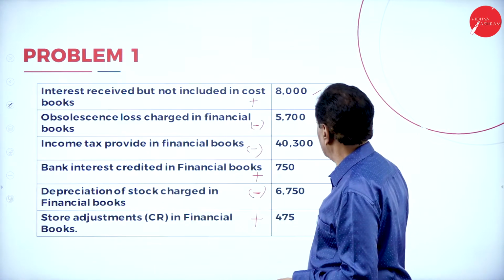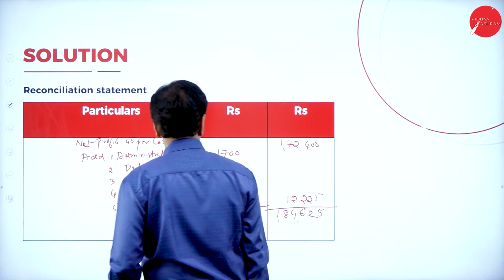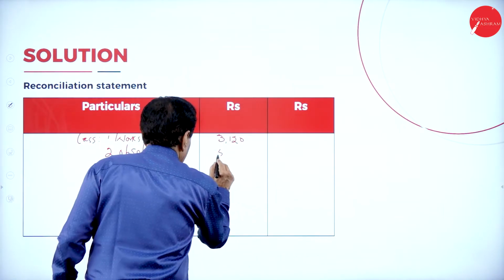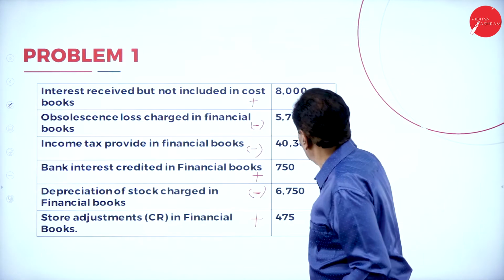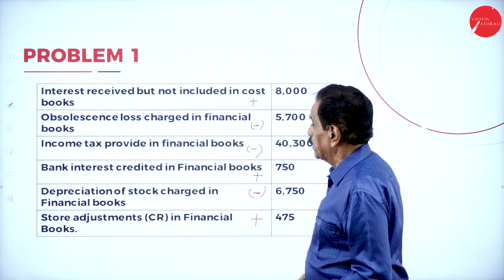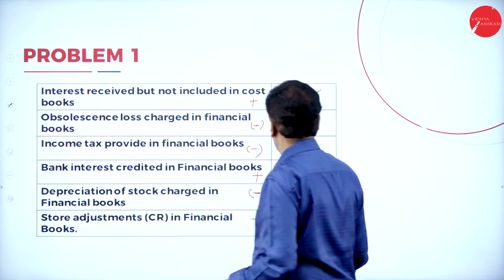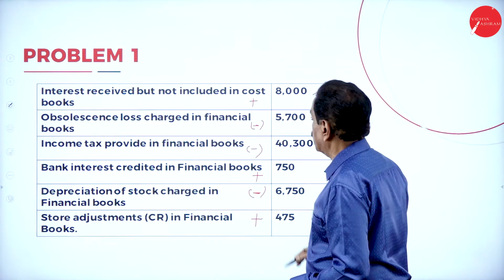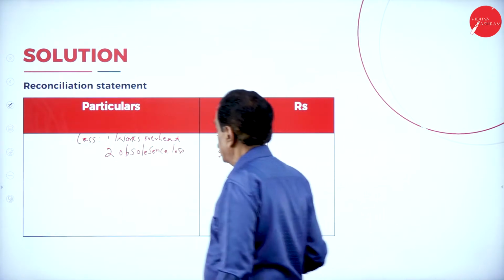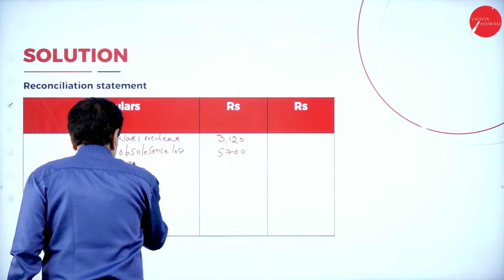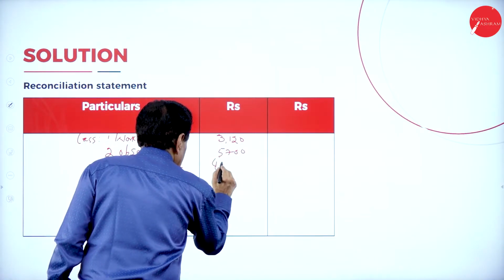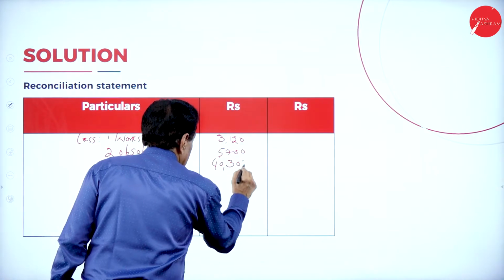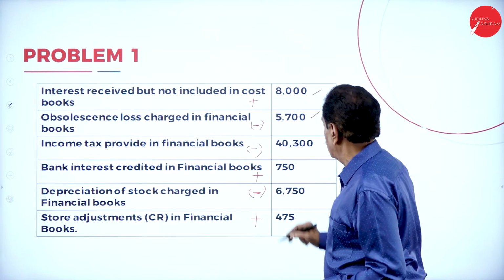What's obsolescence loss here? 5,700. Then income tax provided in financial books, 40,300.